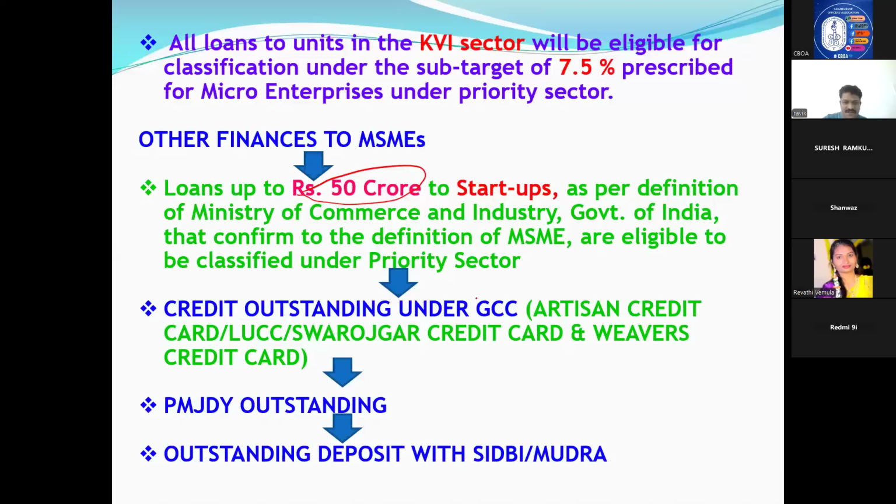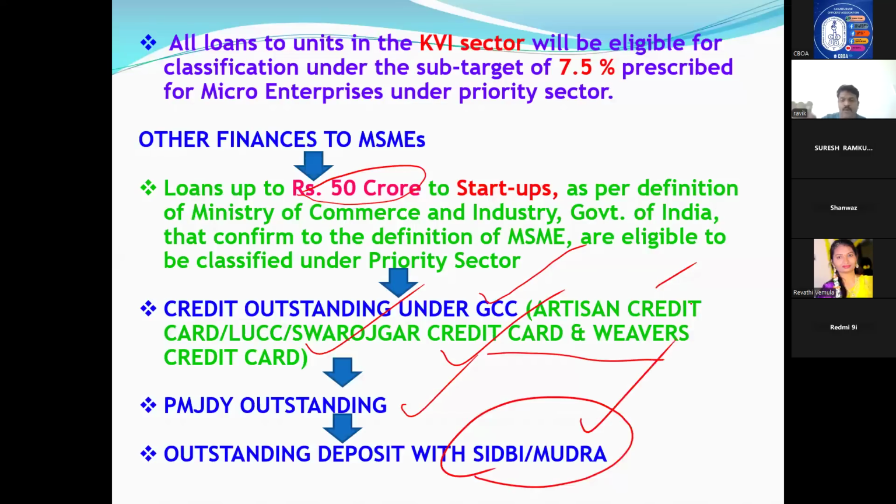Then GCC. Canara Bank has now stopped the GCC loan, the general credit card. If any outstanding is there, artisan card, Swarojgar card, any credit cards or loans you have given, because what they do is, an artisan will do some MSME activity. So all these are classified under MSME, along with PMJDY outstanding. And if there is a shortfall in MSME, you will keep money in SIDBI and Mudra. That amount also will be considered for MSME 7.5%.